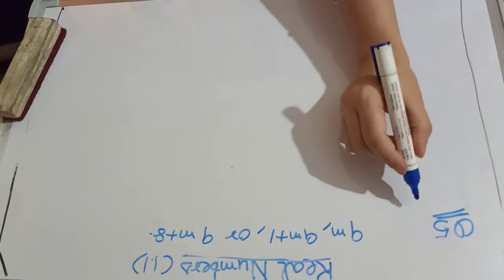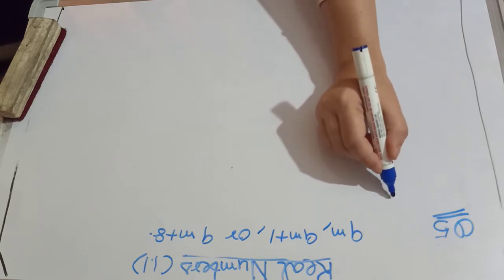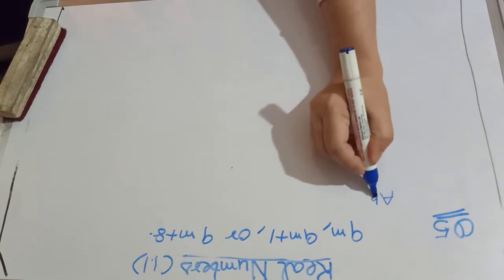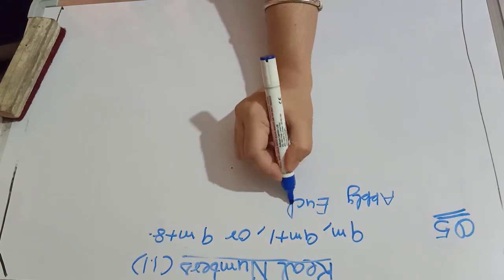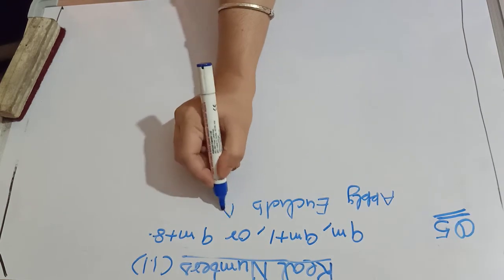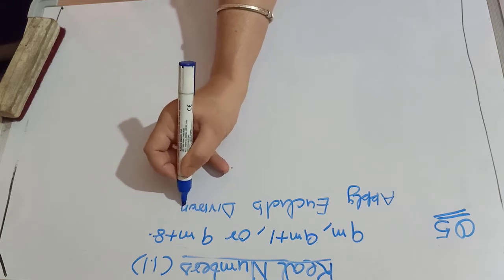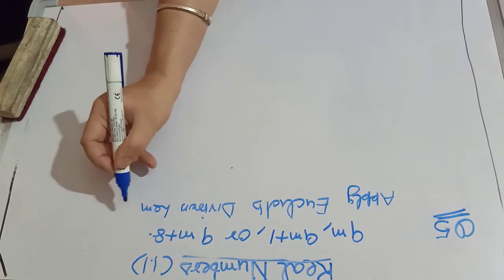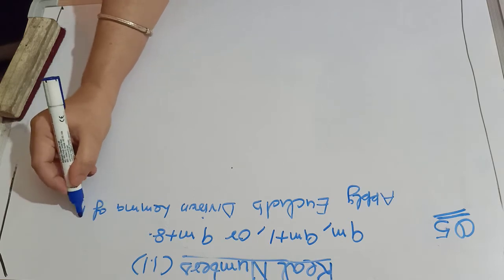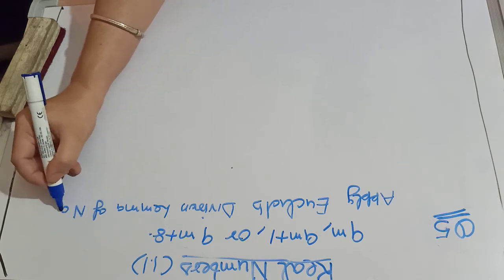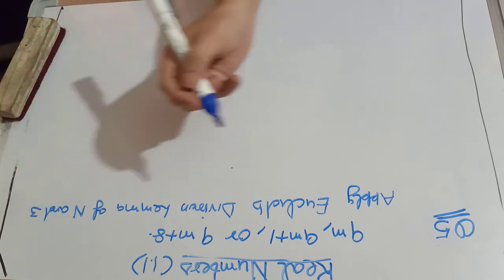So again we need to apply Euclid's division lemma on n and 3.